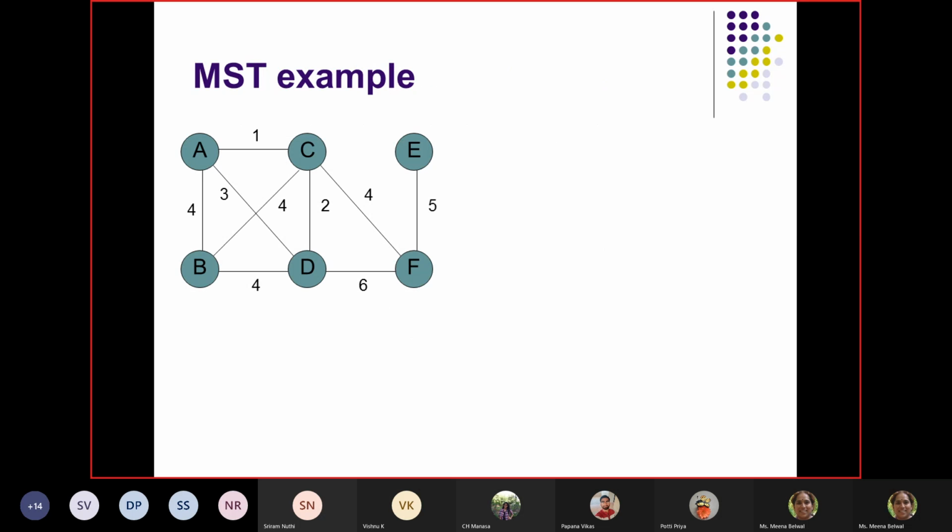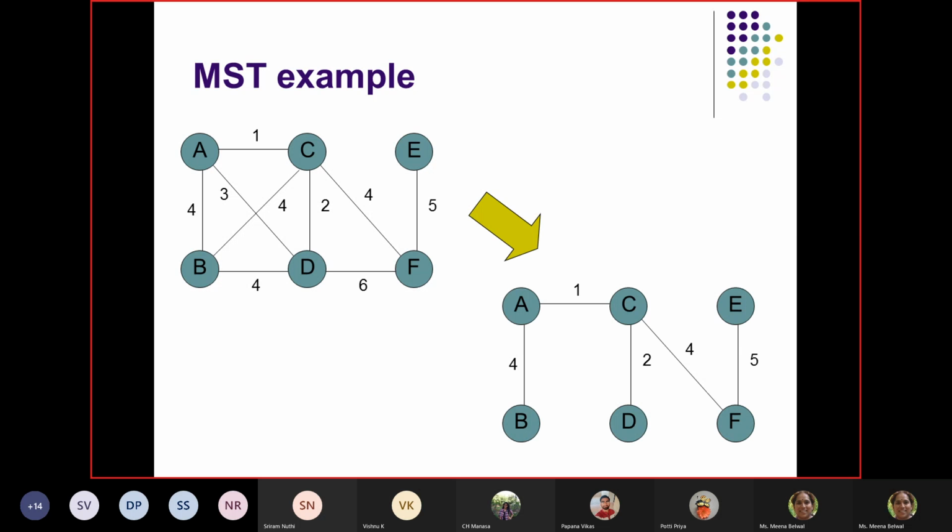A typical example, you would have seen this before also. Suppose this is a graph given to us, and we want to find a minimum spanning tree. We are not applying any algorithm now, just asking whether this can be a minimum spanning tree. We are trying to find a tree with the minimum weight. We selected this 1, this 2, then this 4 and this 5.